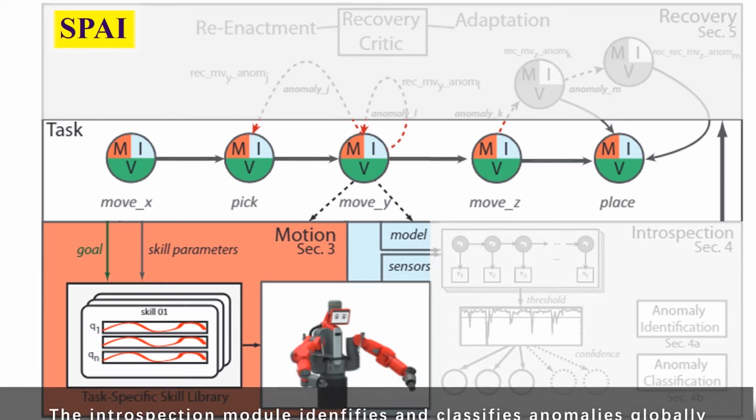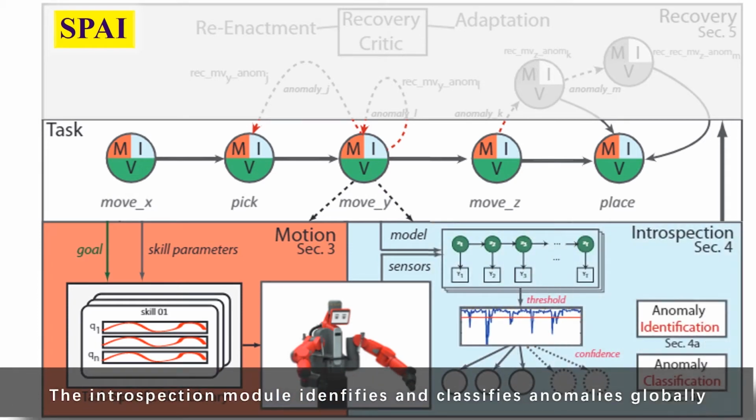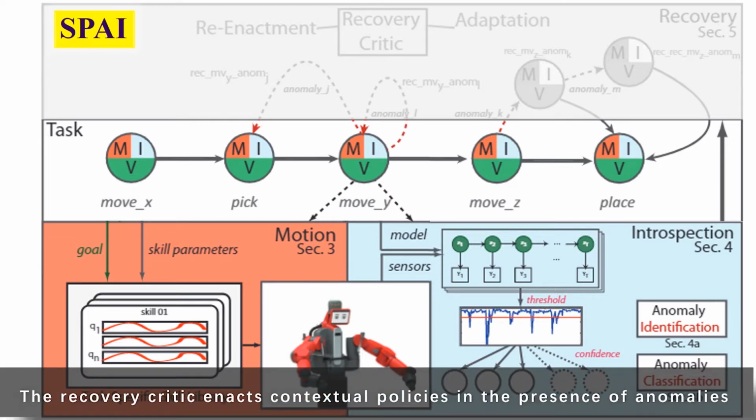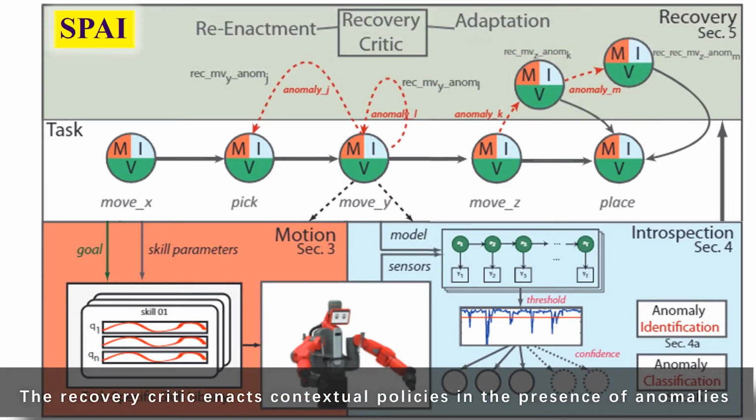The introspection module uses non-parametric Bayesian statistics with advanced variational inference to identify and classify anomalies globally in the task. Atop our framework, there is a novel recovery critic that enacts contextual recovery policies in the presence of anomalies.